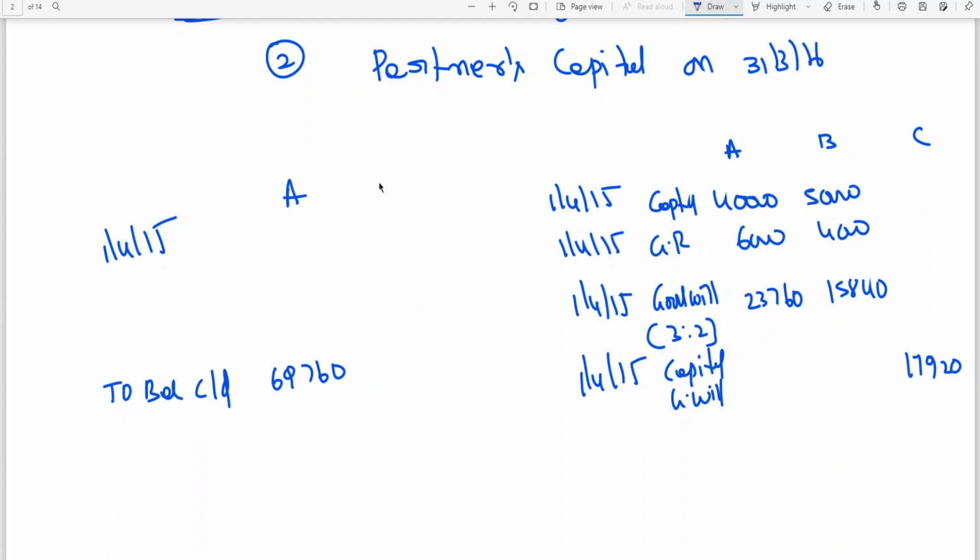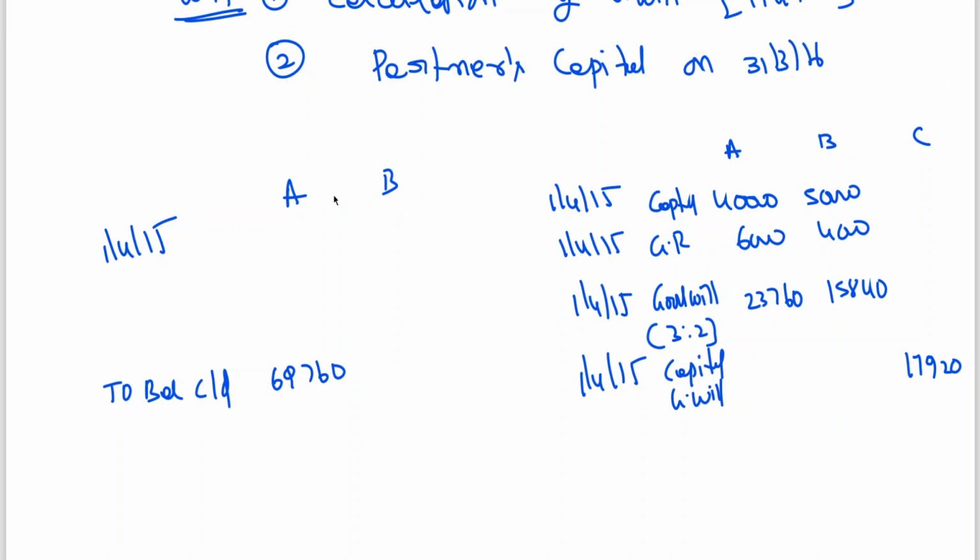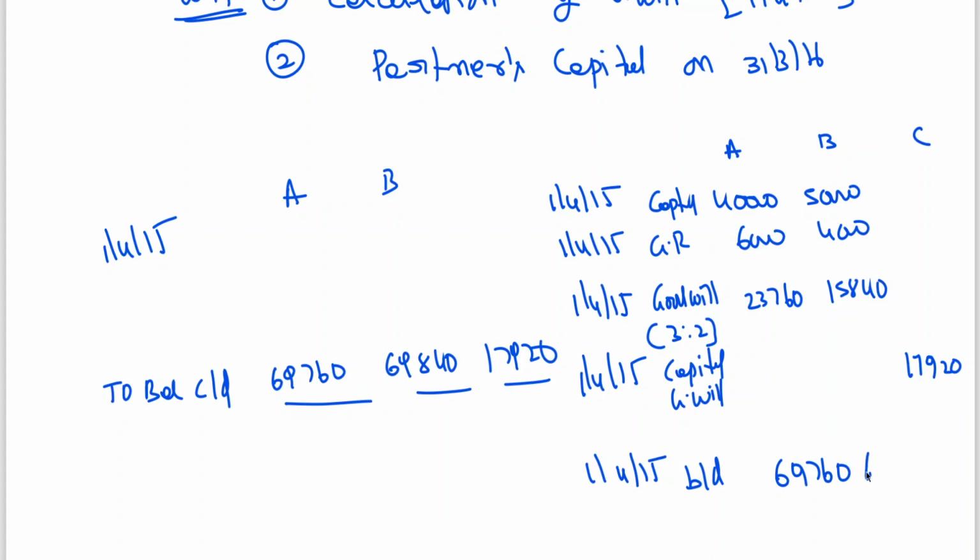A 69,760, B 50,000 plus 4,000 plus 15,840, 16,840, 17,920. This is carried down, no? This will become brought down on 1.4.15, brought down 69,760, 69,840. Normally, by taking this you go for the balance sheet.